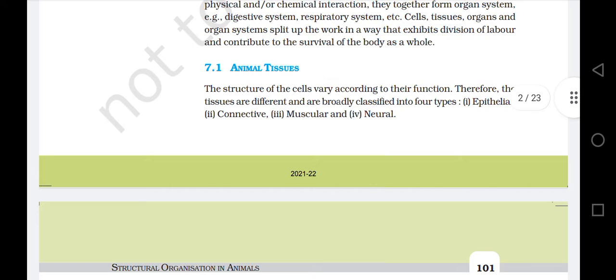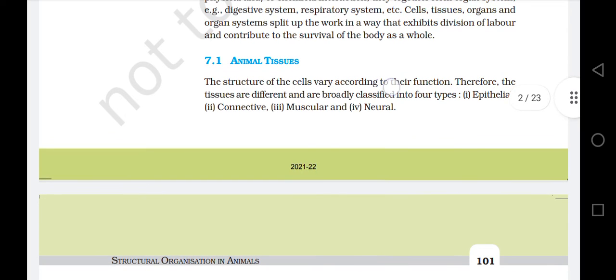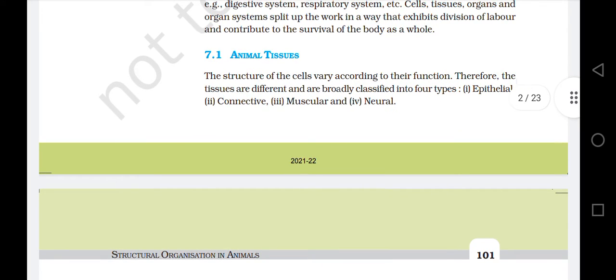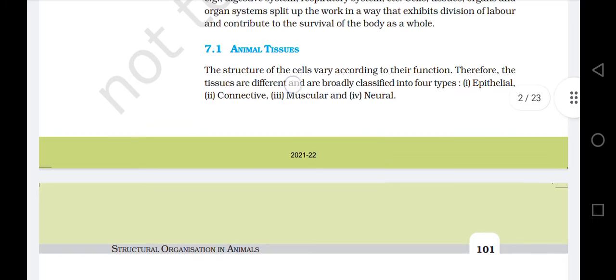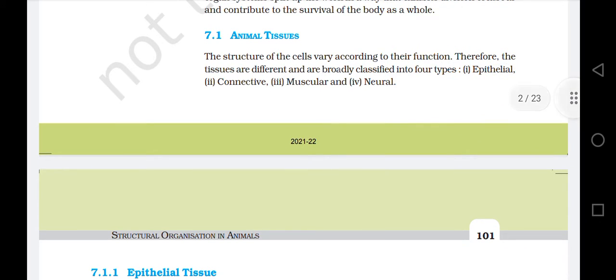7.1 Animal tissues. The structure of the cells varies according to their function. Therefore, the tissues are different and are broadly classified into four types: 1. Epithelial, 2. Connective, 3. Muscular, and 4. Neural.